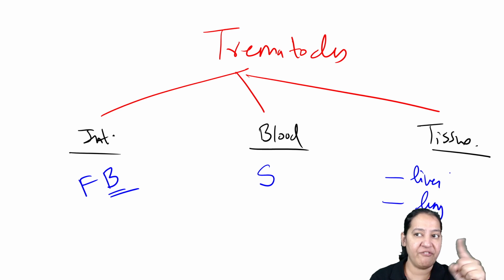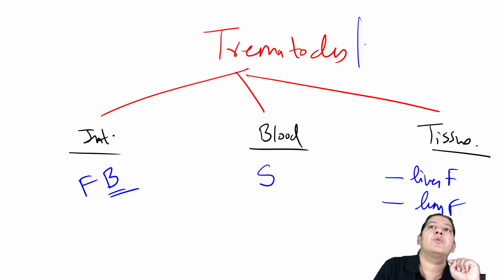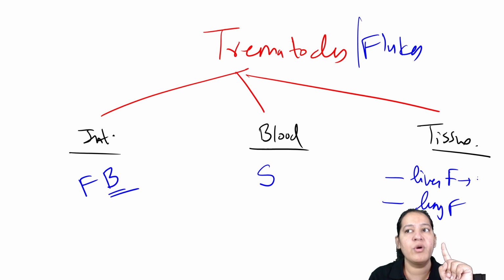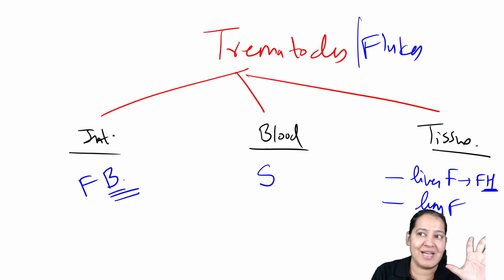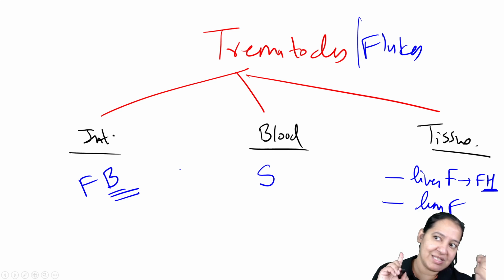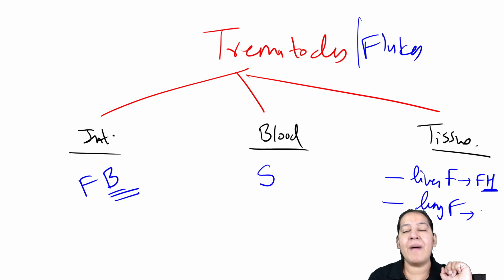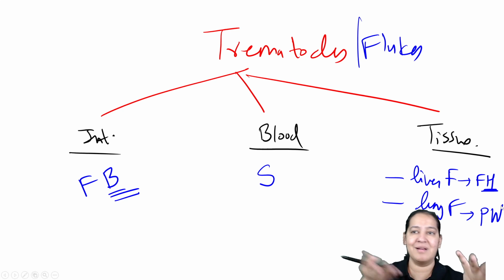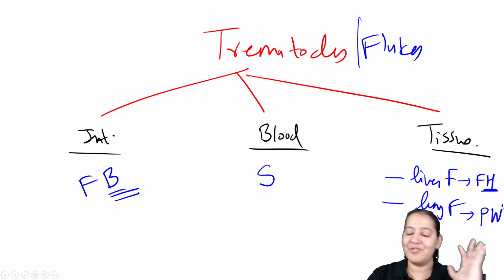So one is the liver fluke, one is the lung fluke, because trematodes are basically leaf-shaped flukes. What is the name of the liver fluke? Fasciola hepatica. Hepatica means liver. Buski was intestine. And in the lung, Paragonimus westermani. So total 4 trematodes I am going to teach you in a comparative way. Make a table, make a comparison. That's done, so trematodes are over.